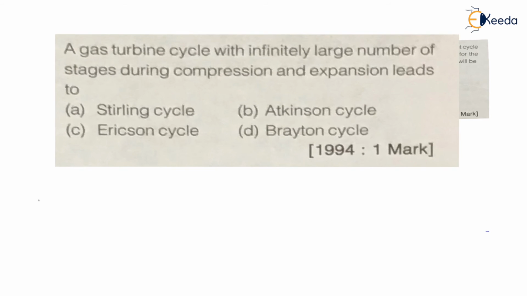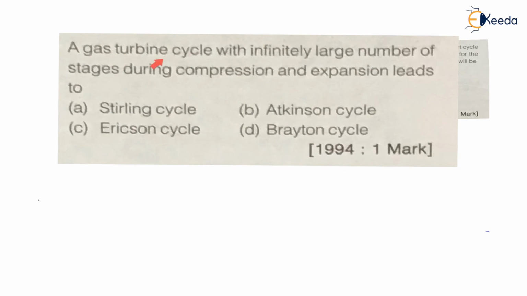The next question is on a gas turbine cycle. The cycle given is a gas turbine cycle, that is Brayton cycle. A gas turbine cycle with an infinitely large number of stages during compression and expansion leads to. Now, an infinitely large number of stages during compression and expansion.